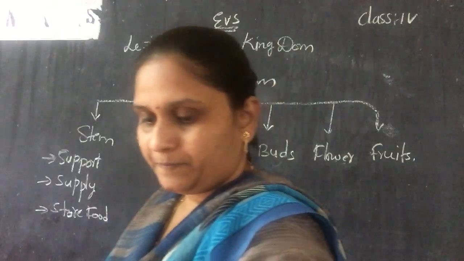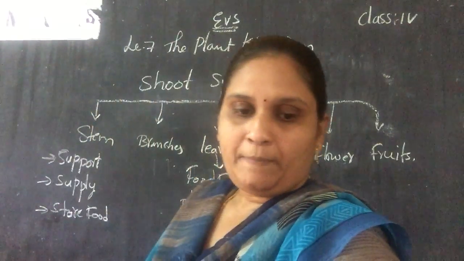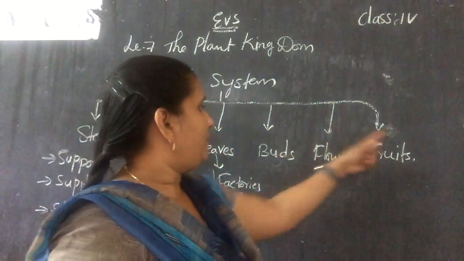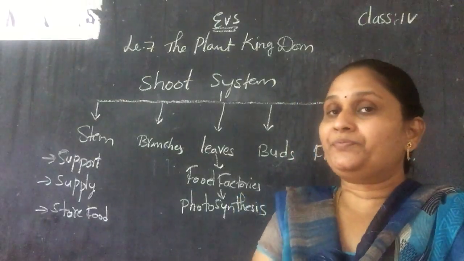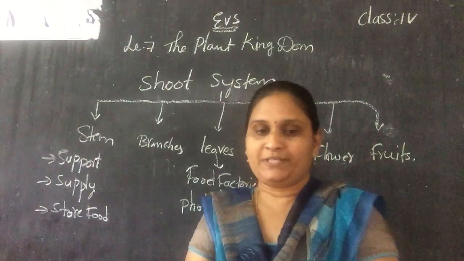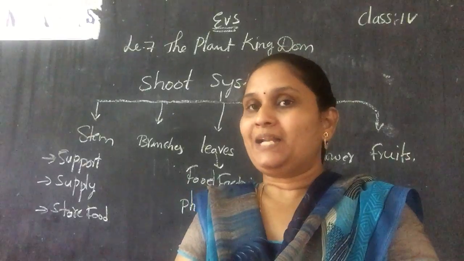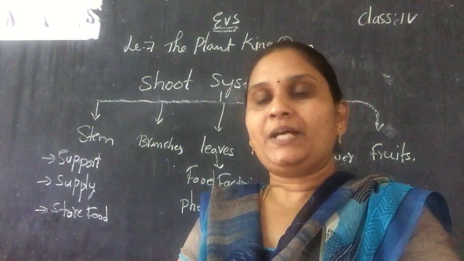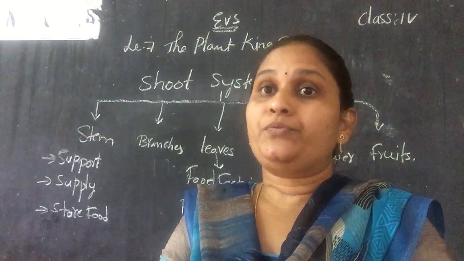And the next one will be buds, flowers, and fruits. And from the fruits we'll get the seeds also, isn't it? So the stem bears buds, and they turn into flowers, and after that most of the flowers grow into fruits.